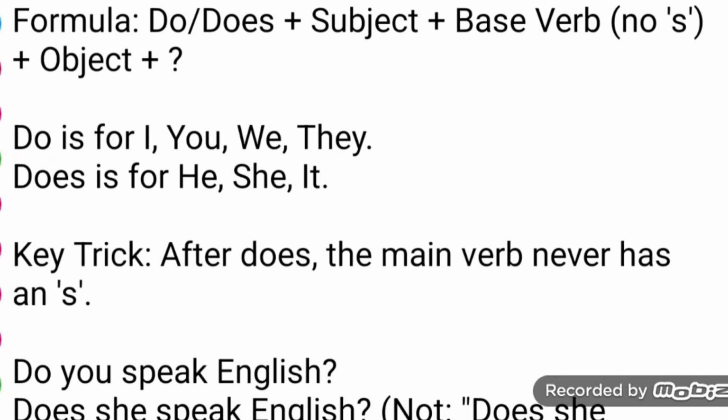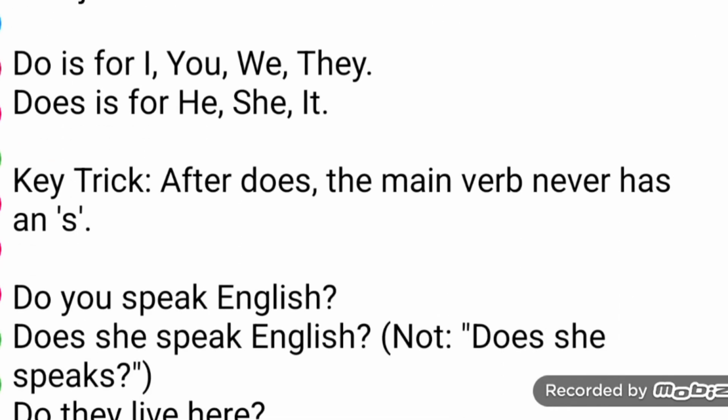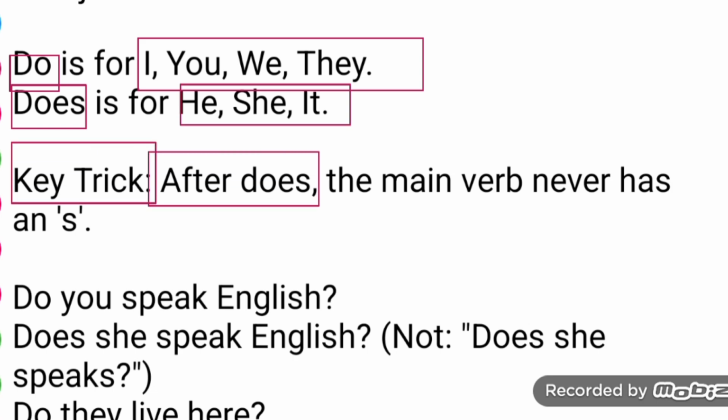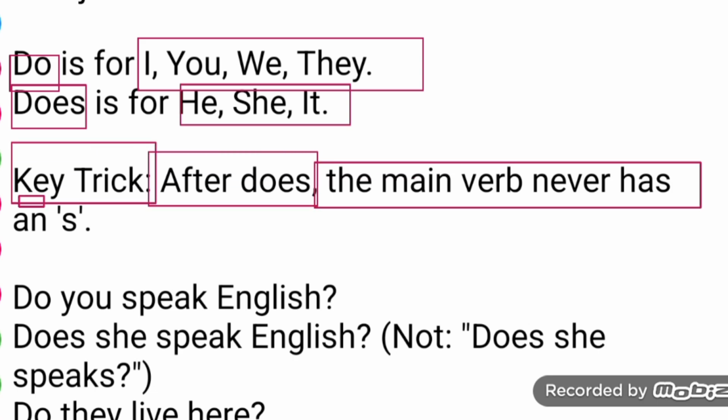So you can see here, do will be used only if you have this kind of subject at the beginning of the sentence. Does you will have only with she, he, it, or any names, Rohima, Korima, or any names. If I show the example, it will be very clear. Here is a trick for you people: after does, the main verb never has an s.